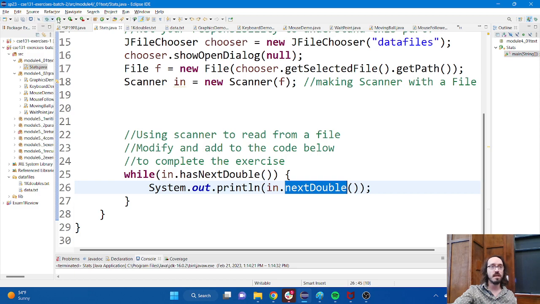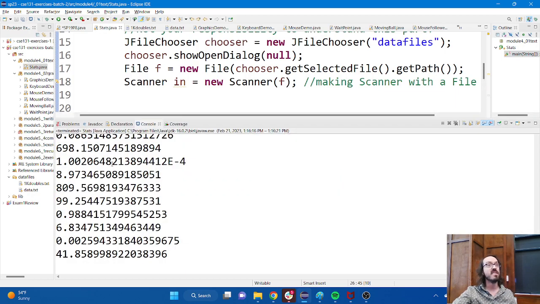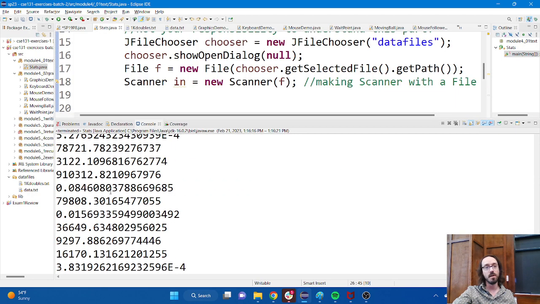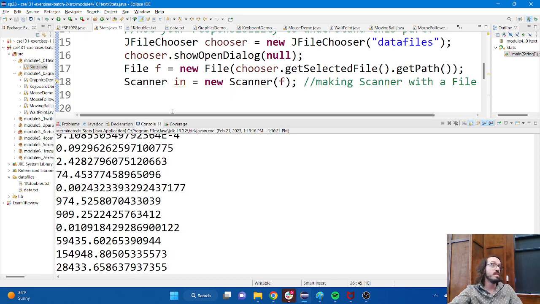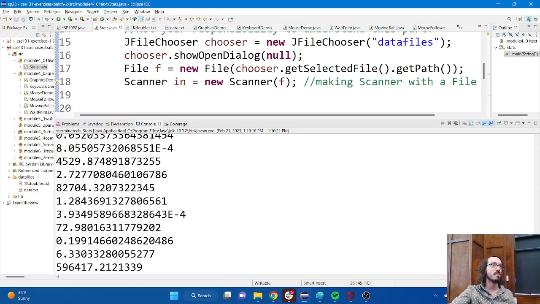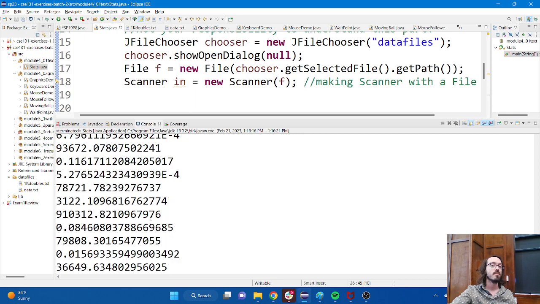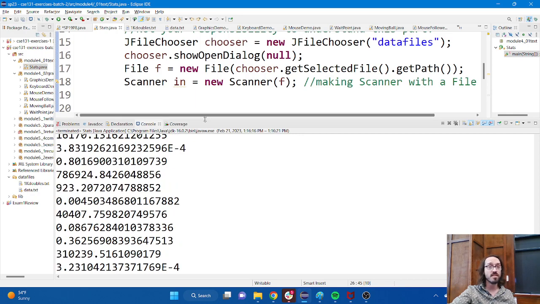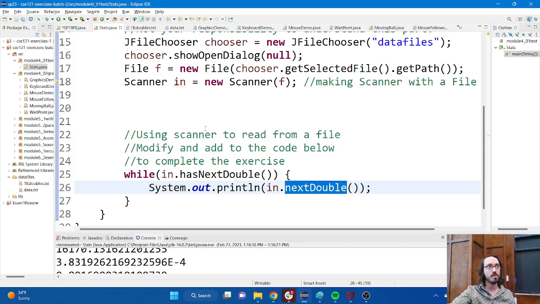So if I run this one more time for you and select this file here, we can see that, okay, there are the contents of the file just dumped, printed out onto the console. Does that make sense so far? There's an exercise that I want to work on with you, but does everybody understand where we're at so far?